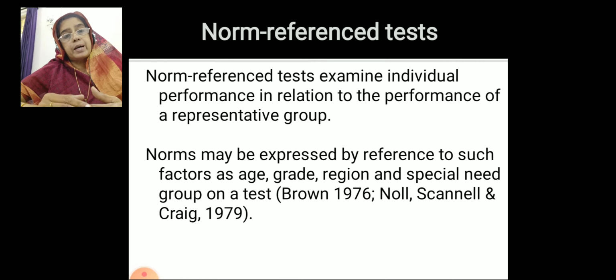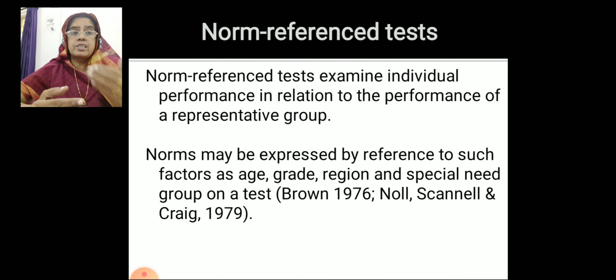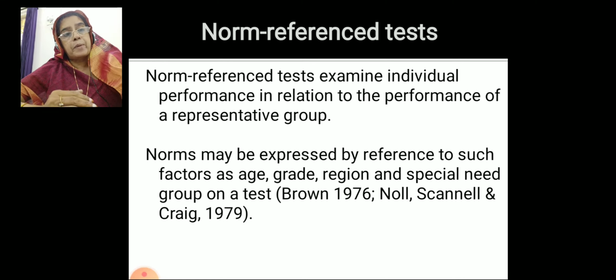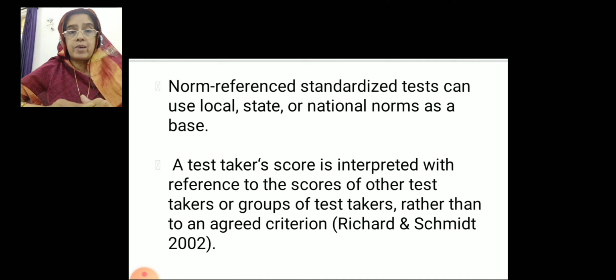And when we compare 9th standard's marks, 14 years, with 13 years or other age groups, then age becomes a norm. When we compare 9th standard's performance with 8th standard performance, then grade becomes the norm. When we compare Tamil Nadu students with Kerala students, then region becomes the norm. Like that, there are many norms that we can use to compare the achievement level of the students.